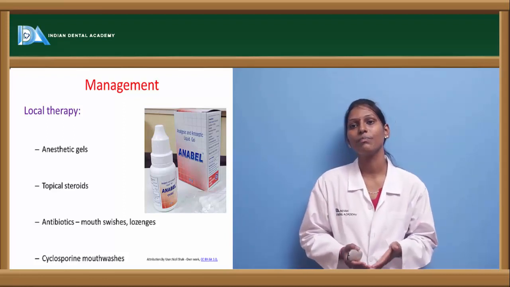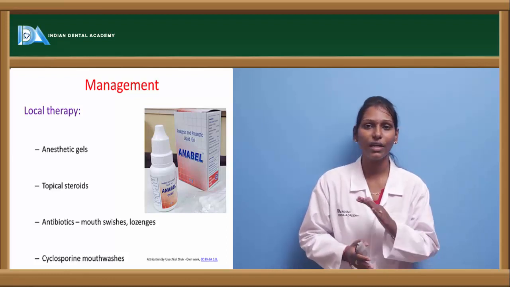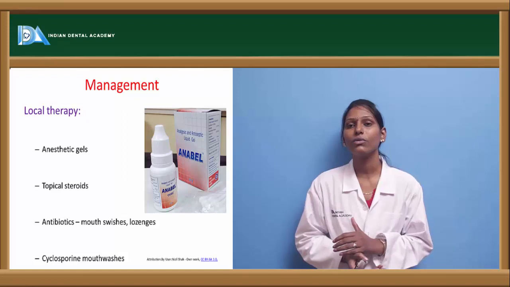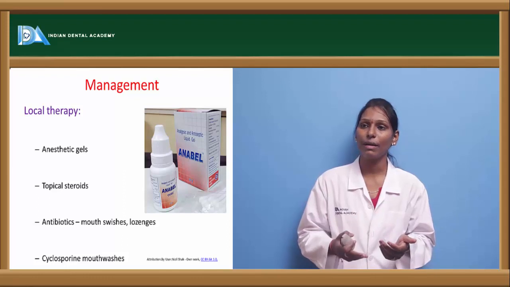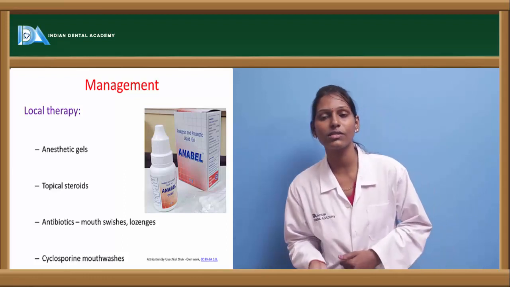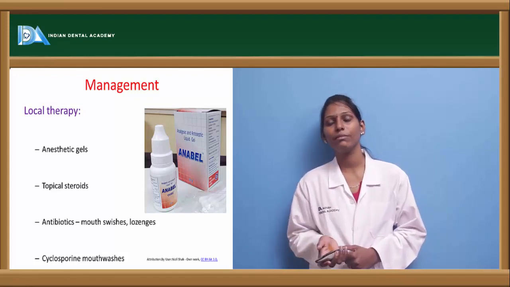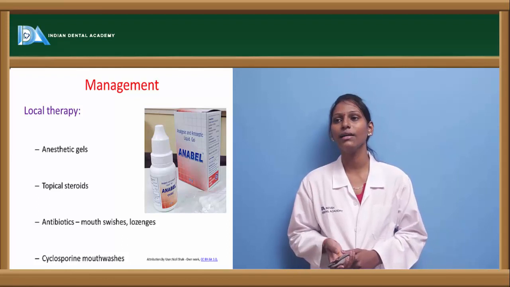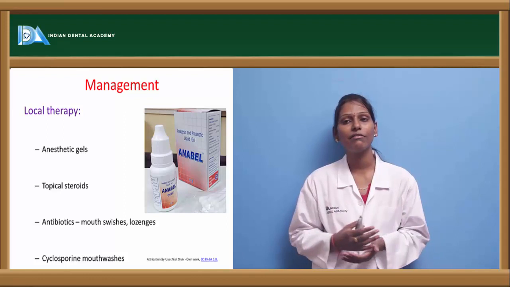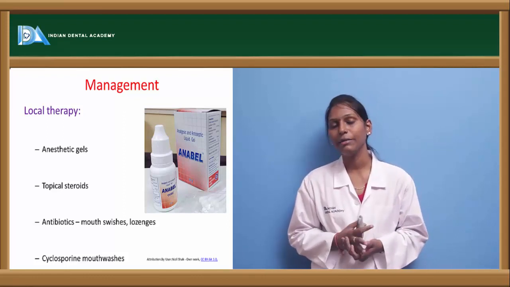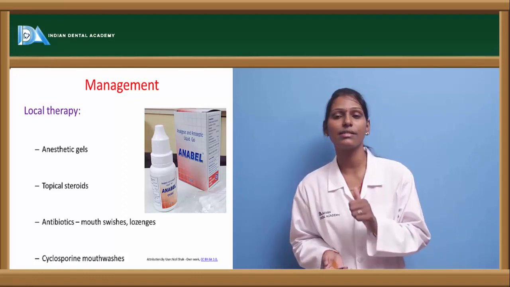Coming to management of this, you can have local therapy and systemic therapy. Most of the time, symptomatic therapy relieves the patient's pain. Symptomatic therapy includes topical application of anesthetic gels where burning sensation is relieved, and other local applications will include topical steroids, where triamcinolone acetonide 0.1% can be used. Various trade names are available for this like Kenacort, etc. And then we have various antibiotics which can help in decreasing these superadded infections such as tetracycline and doxycycline, where tetracycline is usually the tablet of 400 mg, tetracycline 200 mg.